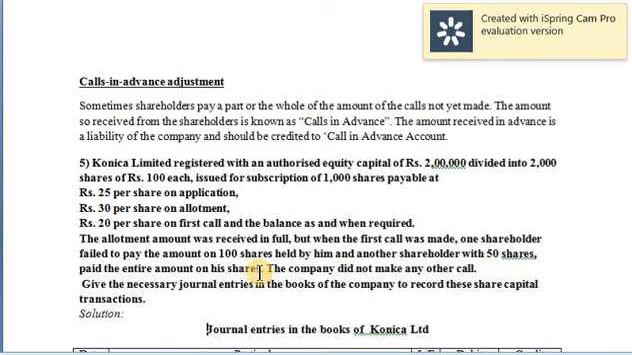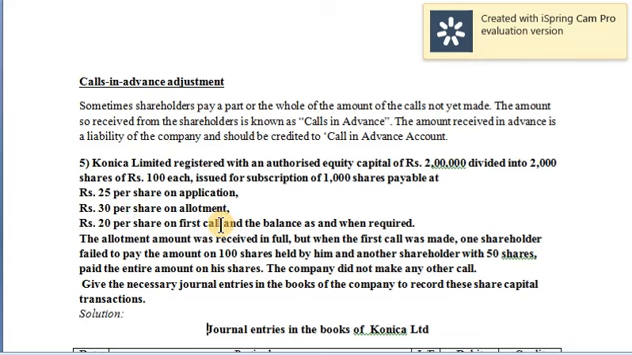So what happens here is, up to first call, 75 rupees is what we have collected. The balance, another 25 rupees, if you add, will amount to rupees 100. So what they're trying to tell us is that the second shareholder, who has subscribed 50 shares, has paid the whole 100 rupees. That is, until first call, he has paid 75.